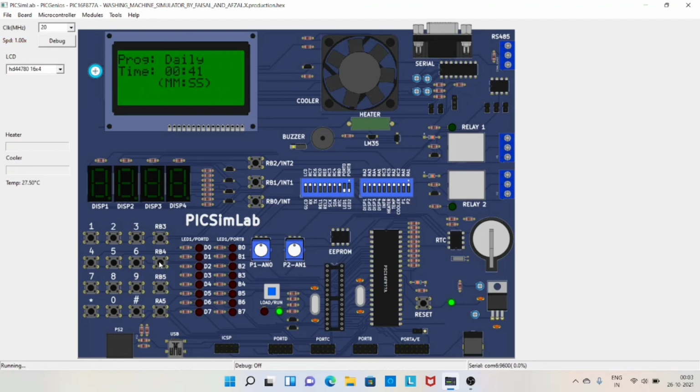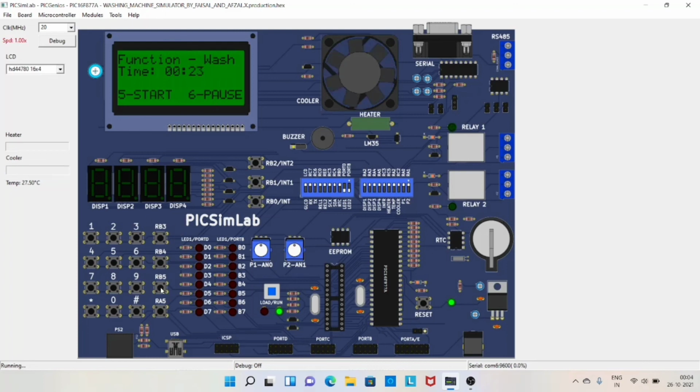Let's start. As you can see, we have selected the daily option, and the time for this particular option was 40 seconds. The function currently going on is wash, and you can see the fan rotating on the side, and also the timer. We can also pause this by pressing key 6.